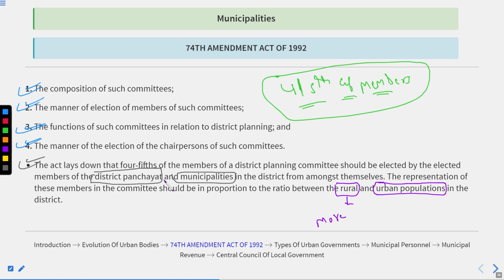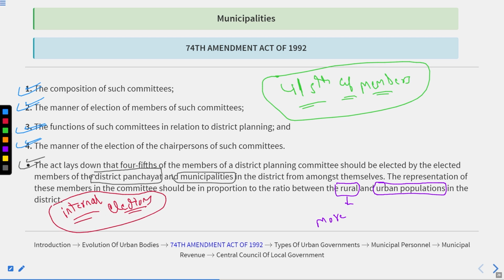So remember that 4/5 of the members are the district panchayat and municipalities members, and they are elected through internal elections.